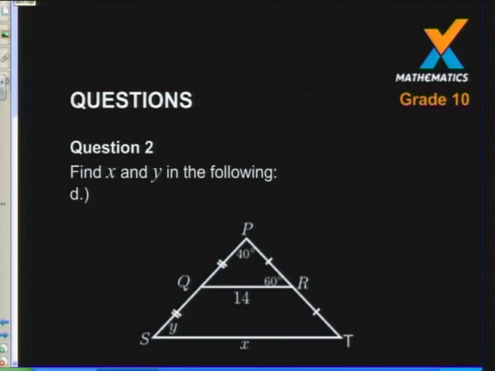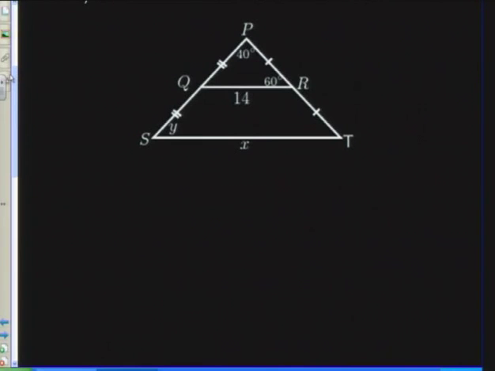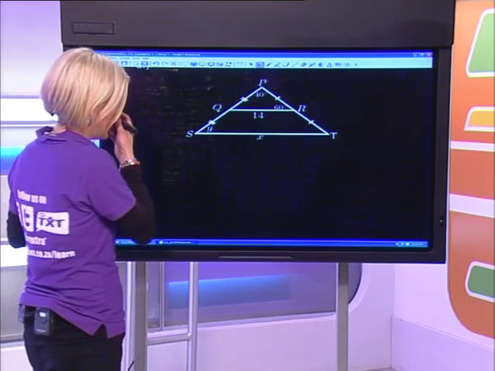The next question says, I must calculate x and y. Right. Now, in this case, once again, we've got the midpoints, the midpoint of PS and the midpoint of PT are joined together. Now, there's two things that we know from the midpoint theorem. The first thing is that if we join the midpoints together, that new line is parallel to the third side. That's the first thing. And the other thing is that the new line is half the length of the third side. So let's have a look here quickly.